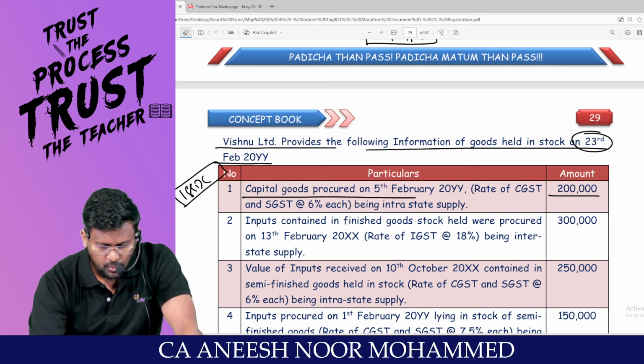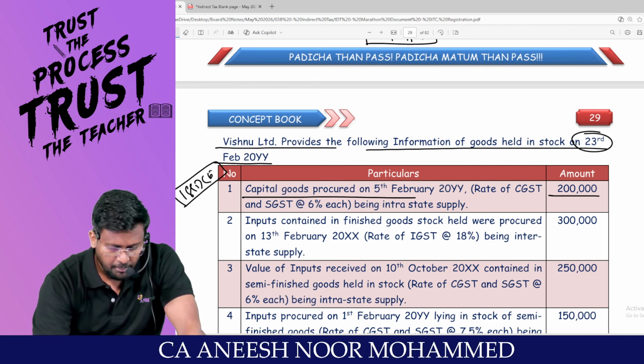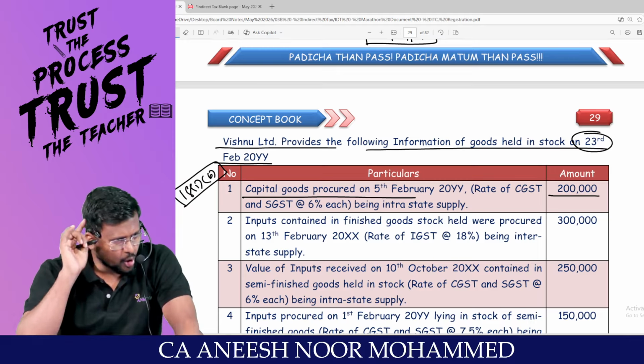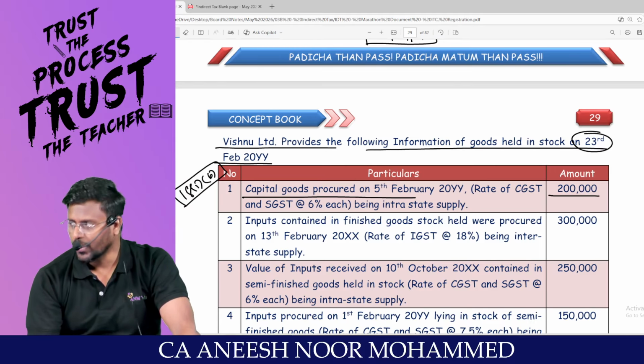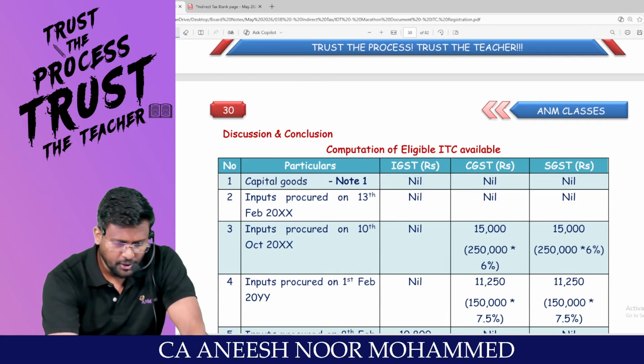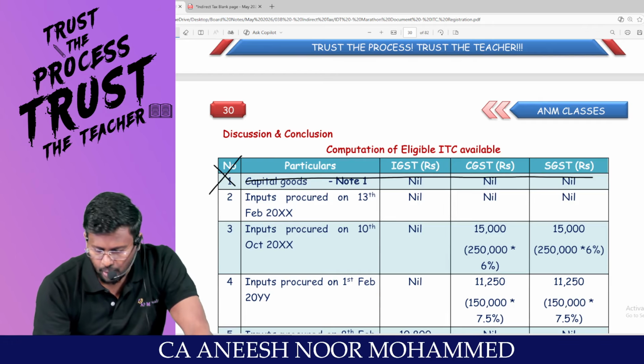A, B, this is voluntary registration. For both A and B, you are entitled to take ITC only on the inputs. You are not entitled to take ITC on the what goods? Capital goods. Am I right, sir? So for capital goods, you are not entitled to take ITC.